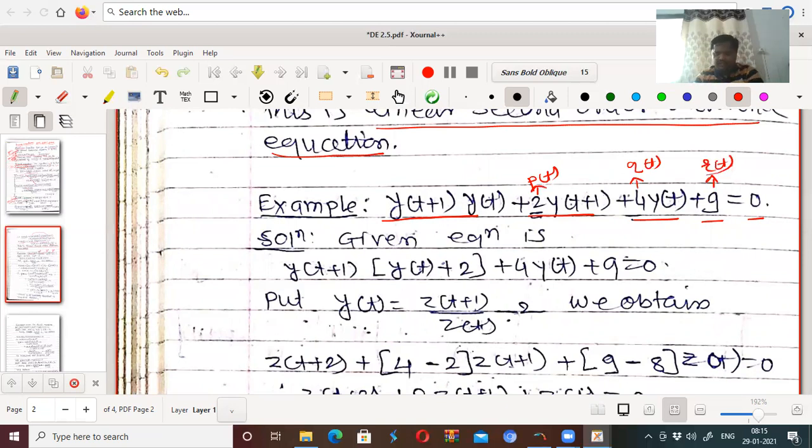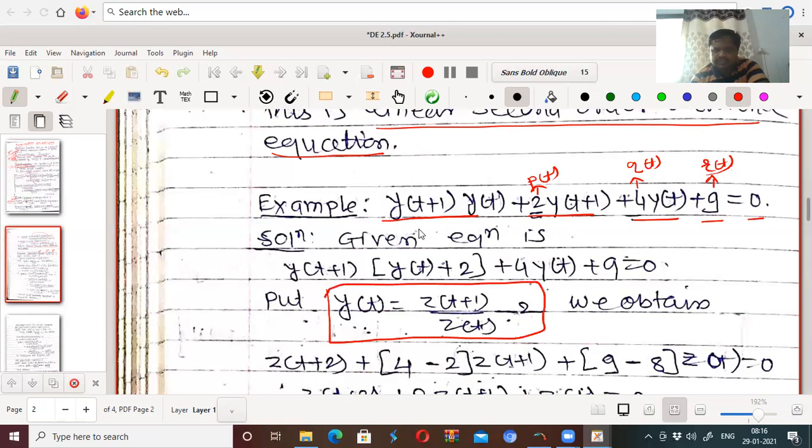Here p(t), q(t), r(t) are some functions. Now the nonlinearity of this type occurs here: y(t+1) into y(t). If such equations are there, they are called Riccati equations. And how to solve them? By using which substitution? y(t) = z(t+1)/z(t) - p(t). What is p(t) here? p(t) is 2. So we have to use this substitution.